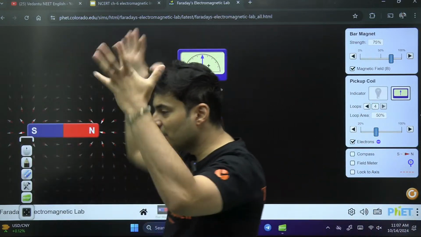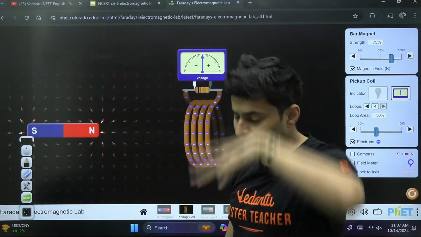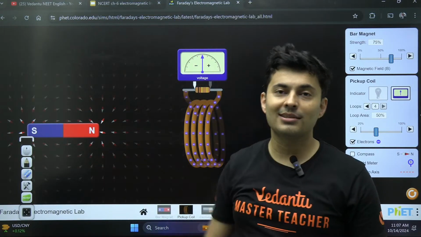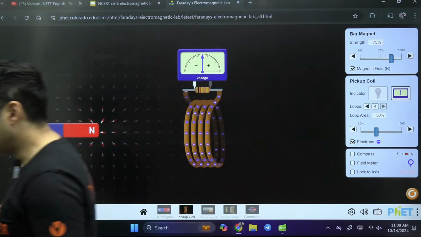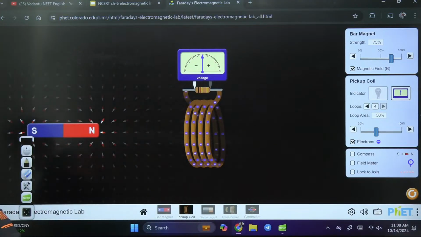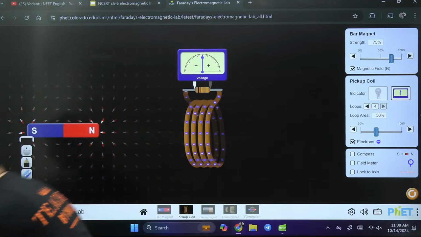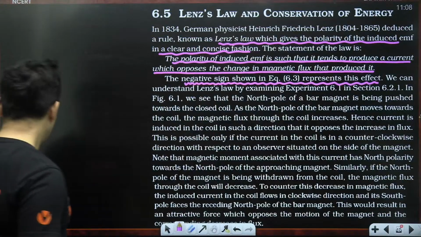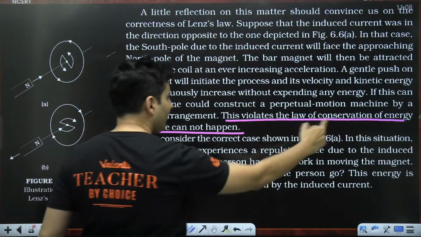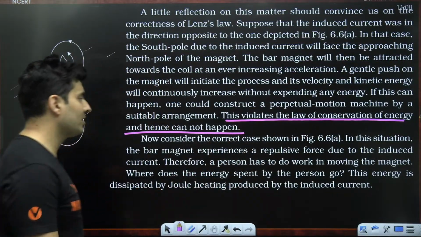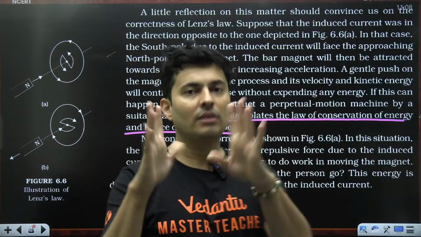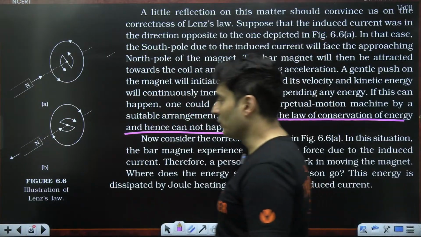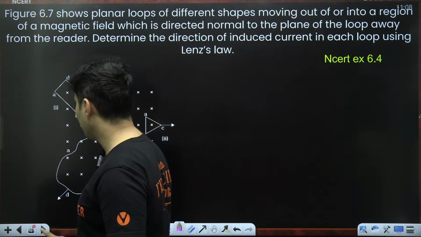If it tries to increase, it will try to decrease it. If it tries to decrease, it will try to increase it. Always oppose. That is exactly what Lenz's law is. Else, this would violate the conservation of energy, which cannot happen. So, Lenz's law is based on the conservation of energy principle, nothing more. And that is exactly what you should understand.